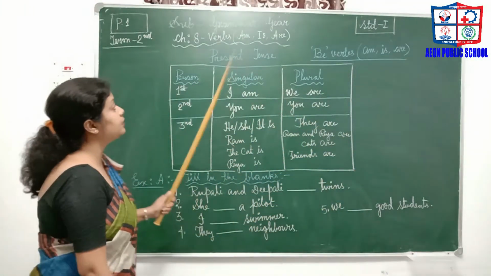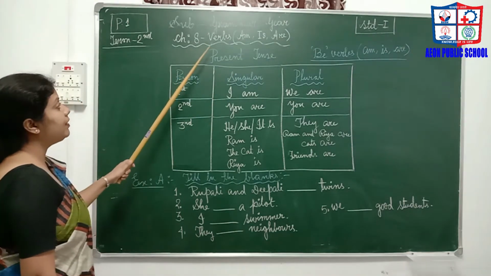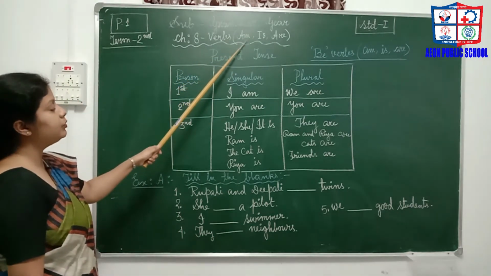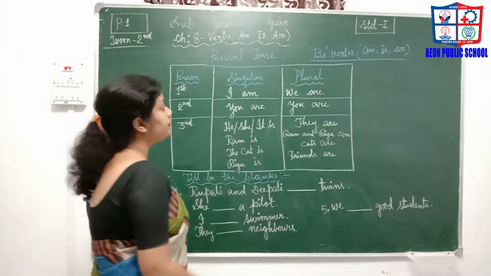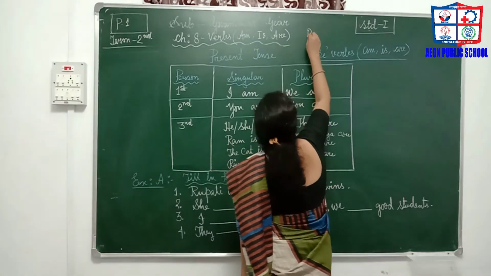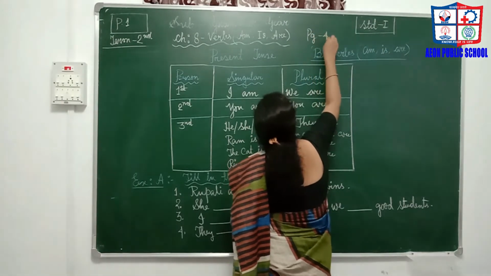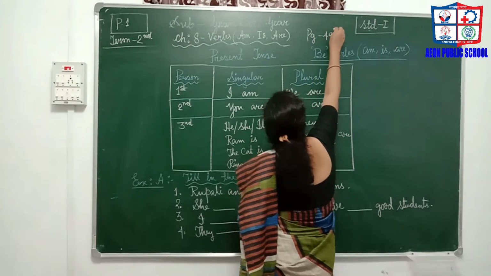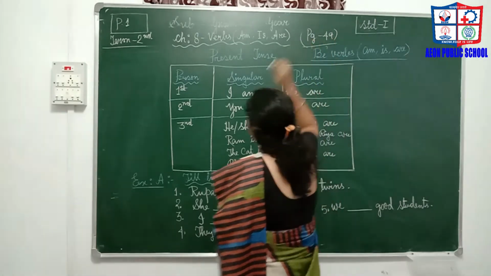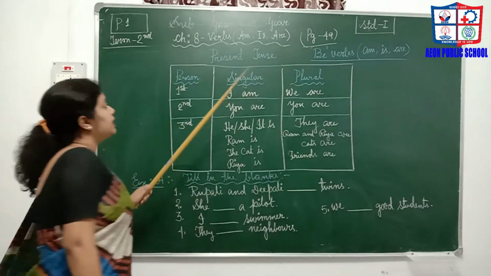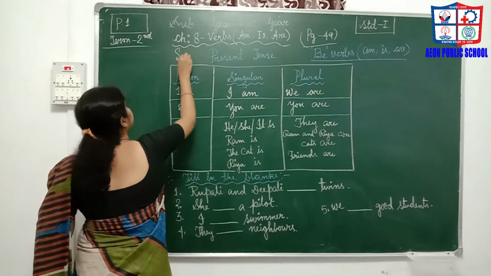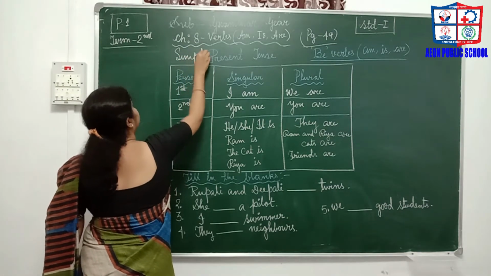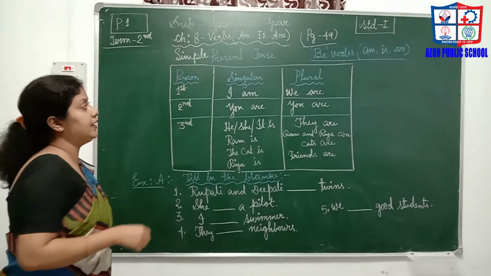You can see on the board, I have written down the verbs in the book: am, is, are, and it is on your book page number 49. Now you can see I have written present tense. It is also known as simple present tense, or we can call it present indefinite.